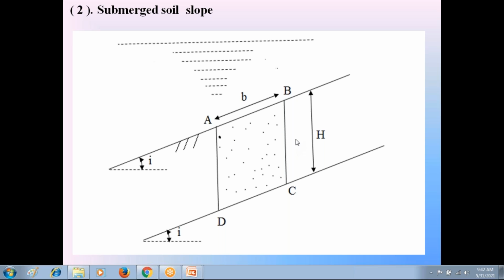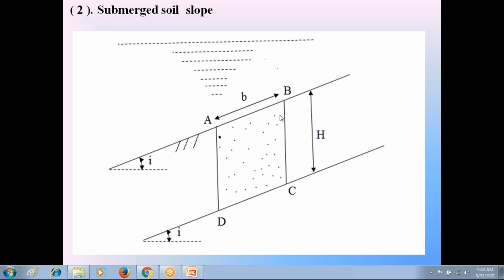Coming to this second condition, we consider the infinite cohesionless soil slope AB below the water level, that is, in submerged condition. Let this soil slope AB make the angle I with the horizontal, and you know the infinite soil slope is subjected to translational failure. Take CD as the translational failure surface. The failure surface CD is parallel to soil slope AB, so it makes the same angle I with the horizontal.